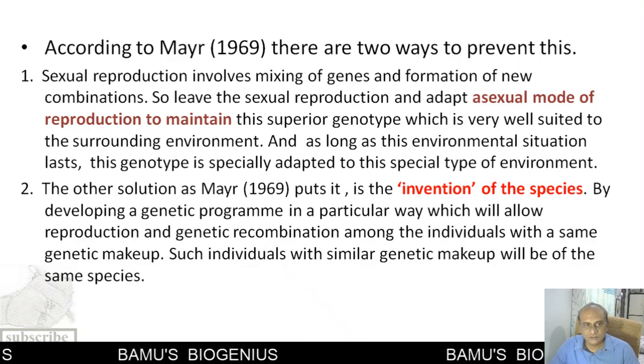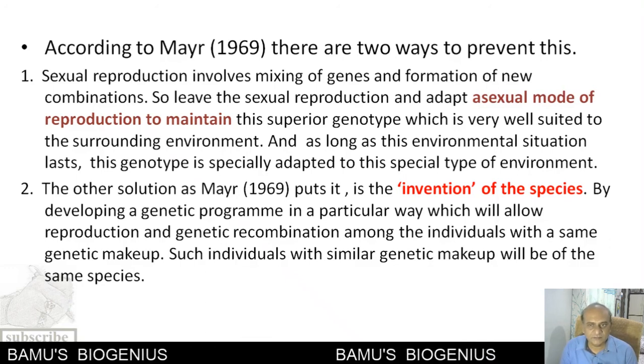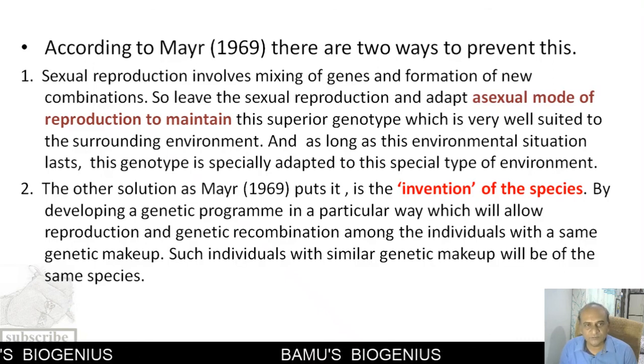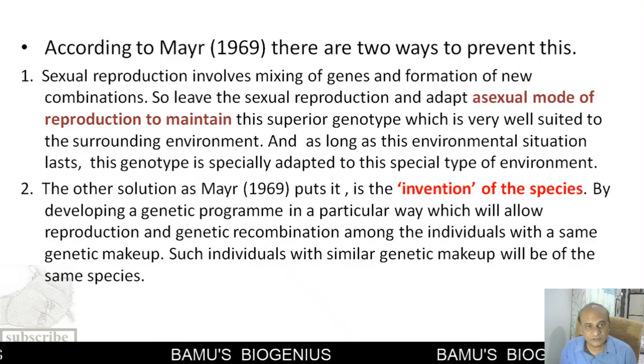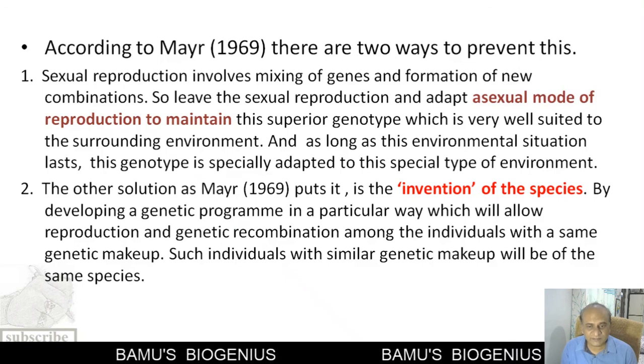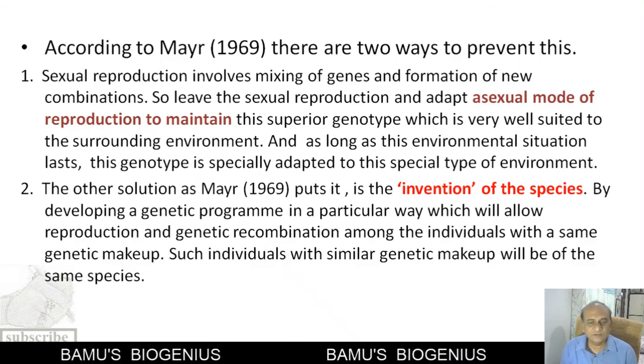First, they will have to maintain their genetic makeup by switching over to a mode of reproduction that is known as the asexual mode of reproduction. Now, what happens in a sexual mode of reproduction? In a sexual mode of reproduction, mixing of genes takes place. What do you mean by sex? Sex means mixing of genes.